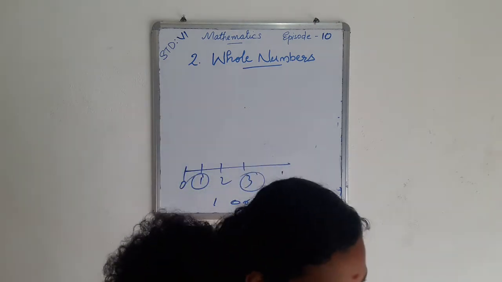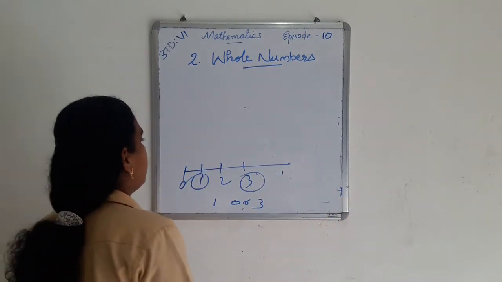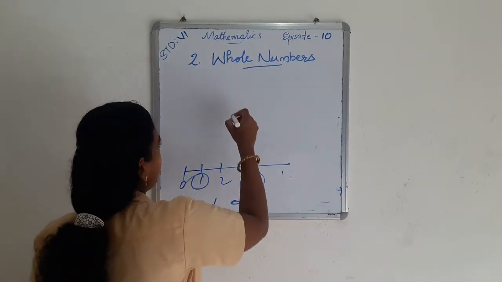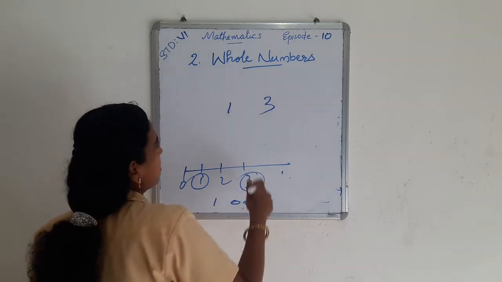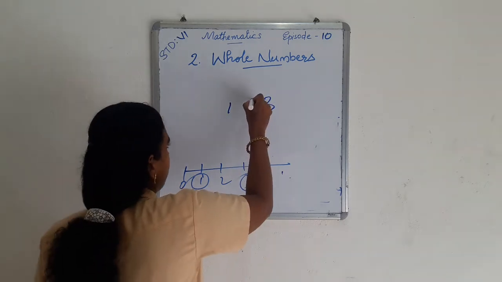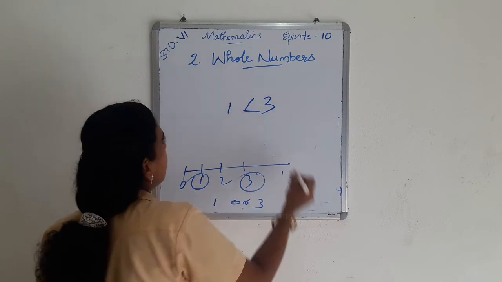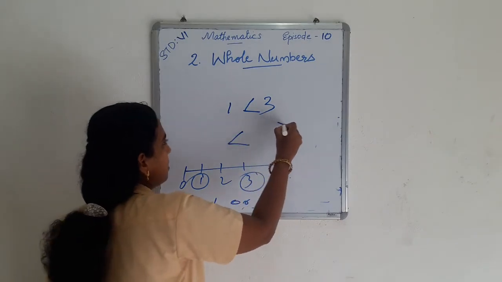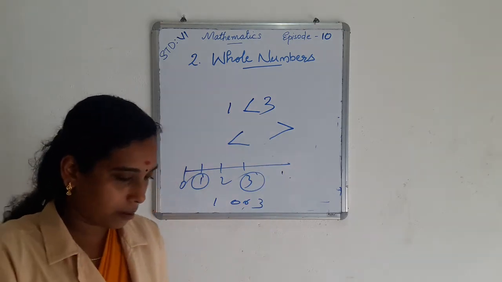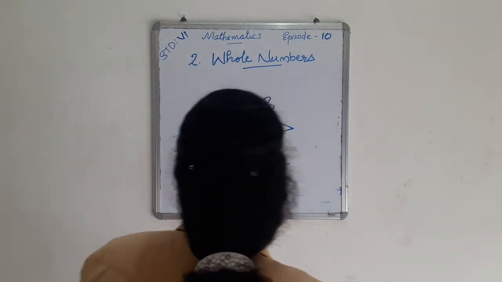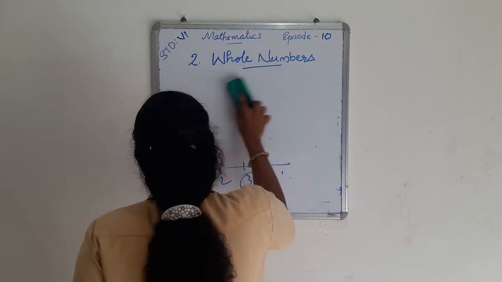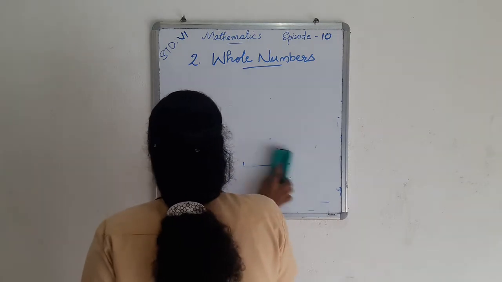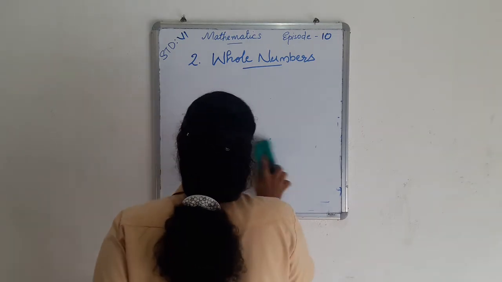And also we represent these numbers using the appropriate sign. 3 is the greatest, so 1 is less than 3. This sign indicates less than, and this one is greater than. In such a way we want to solve question number 7.